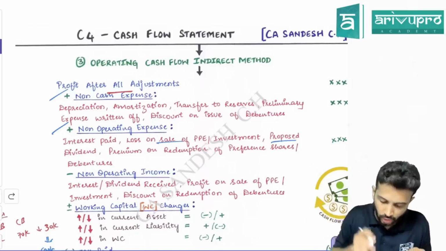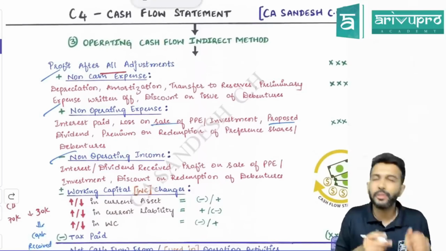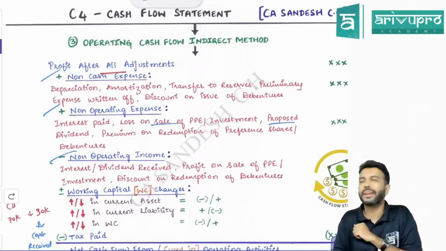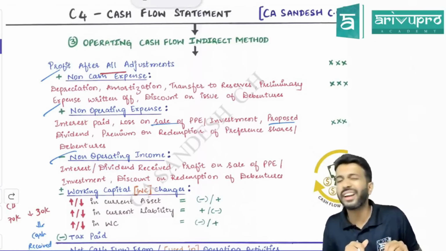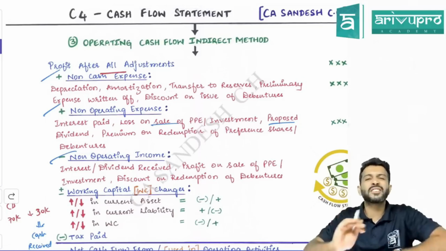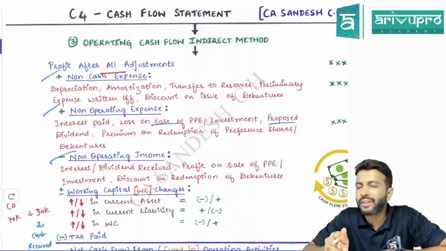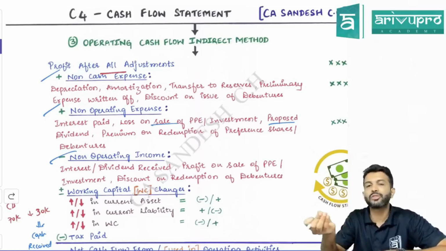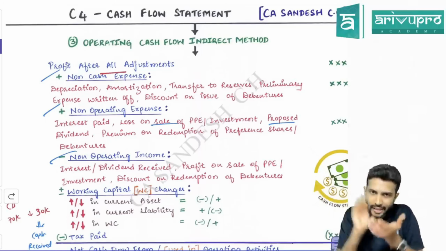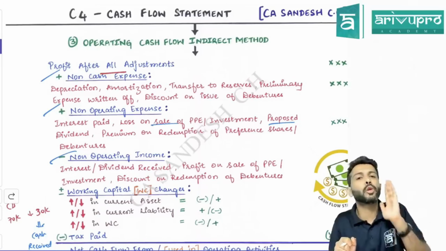Fine enough? Okay. Next, non-operating income. If you have any non-operating income, you need to reduce it. One example of non-operating income is interest received or dividend received. So interest received is an income. Where will you transfer this income to? P&L account. Where will you usually transfer income and expense to? P&L. So interest received is an income, and income will be transferred to P&L.